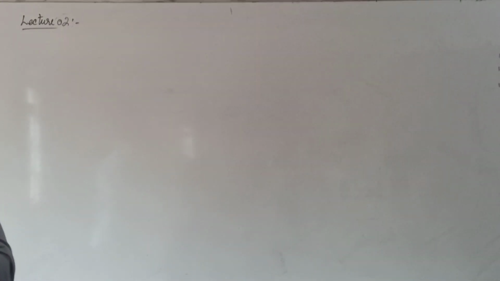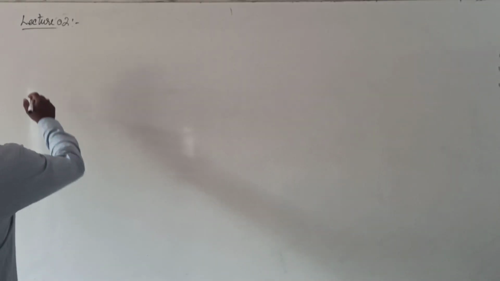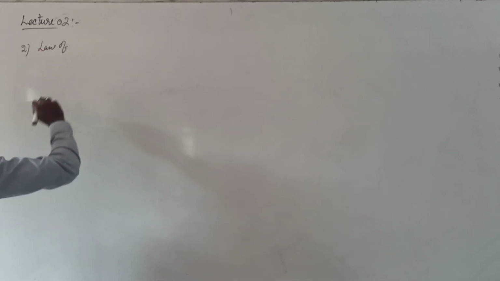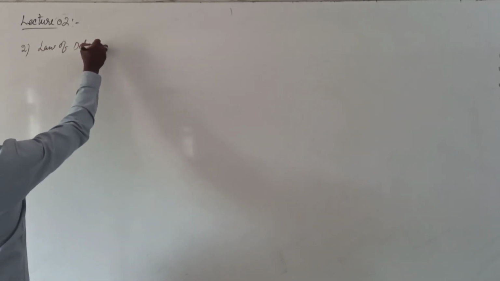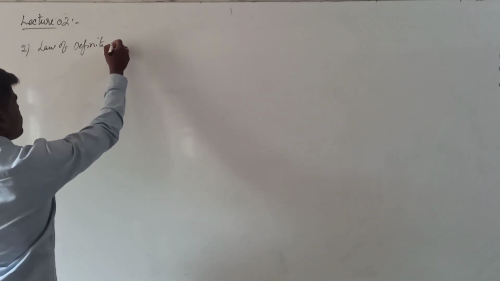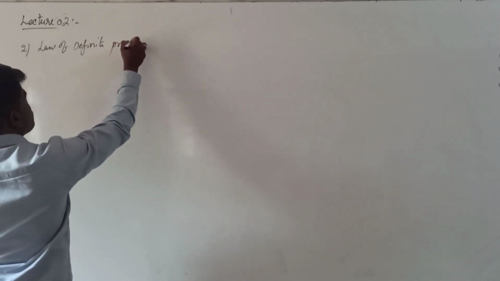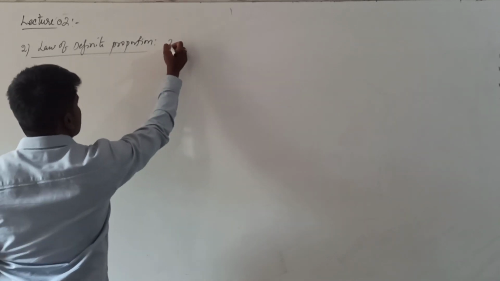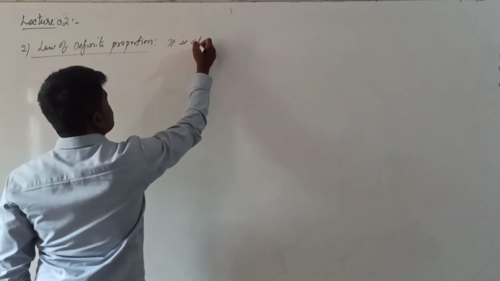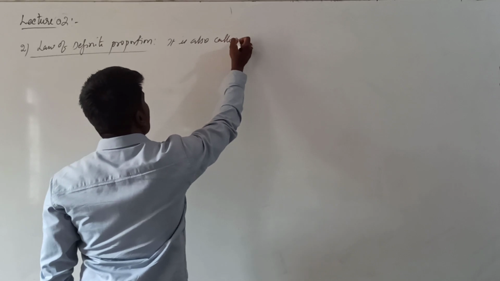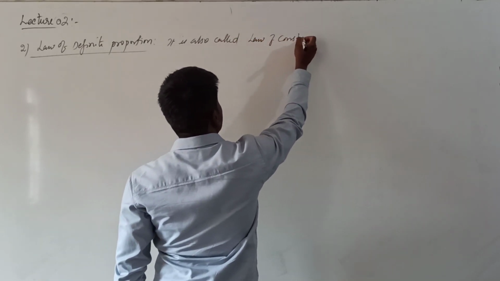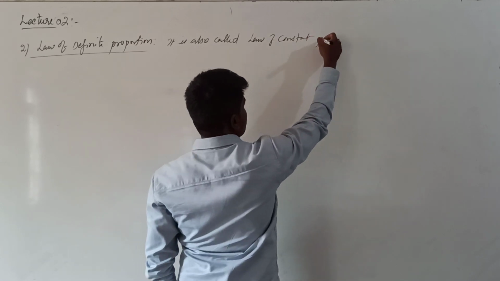Now, we will talk about the second law. What is the second law? Law of definite proportion. We can also call it the law of constant proportion. Constant or fixed proportion we call it.